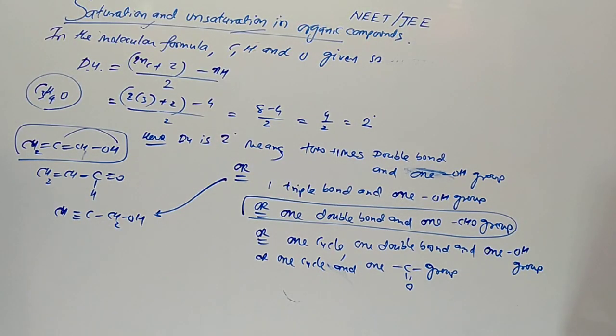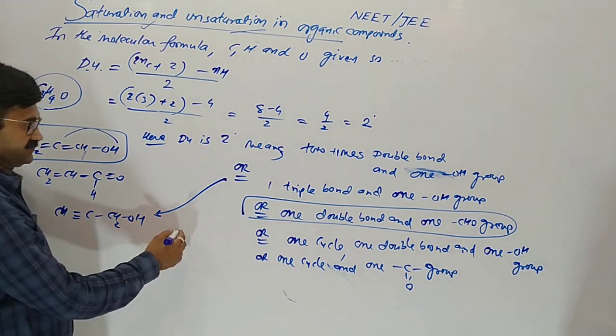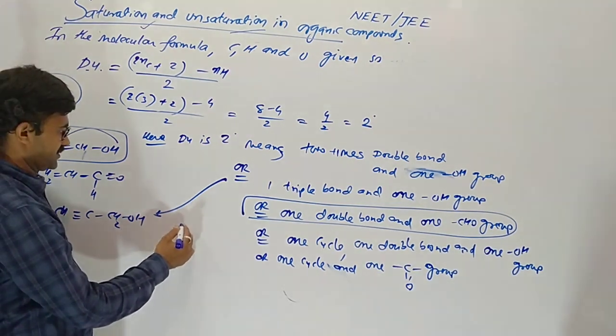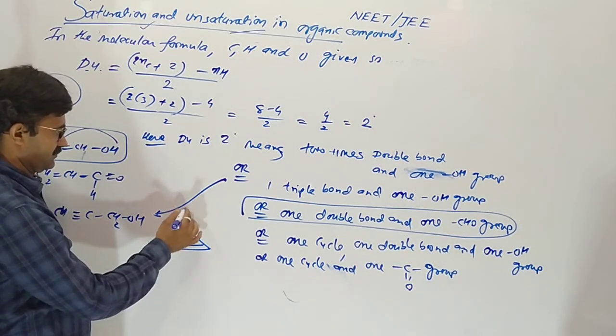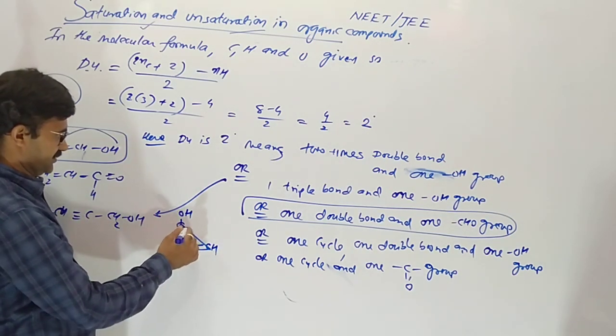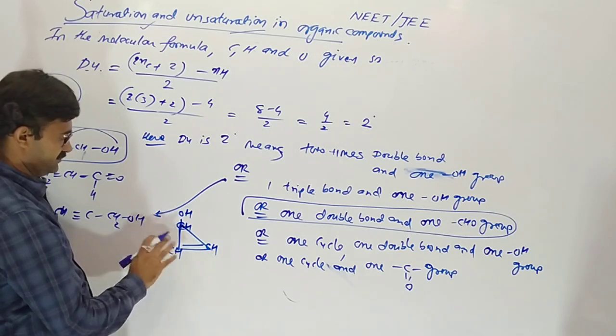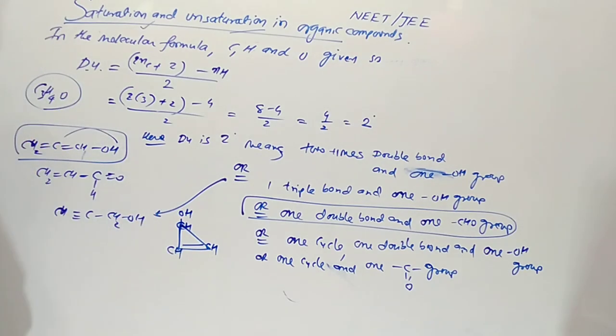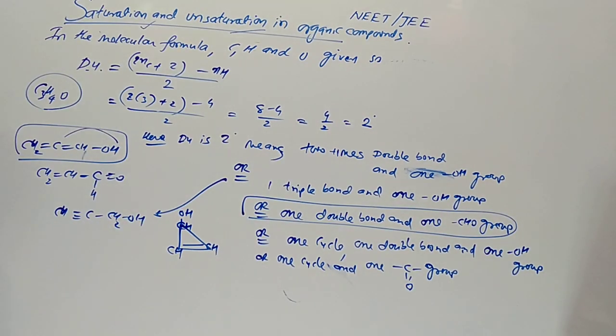Now one cycle, one double bond and one OH. One cycle, here CH, CH and CH, 4 hydrogen, 3 carbon, 1 OH.